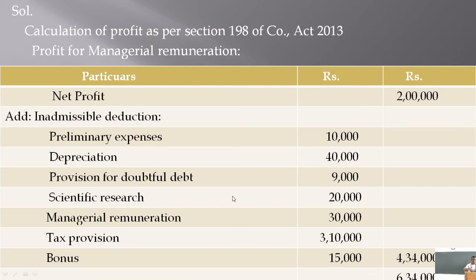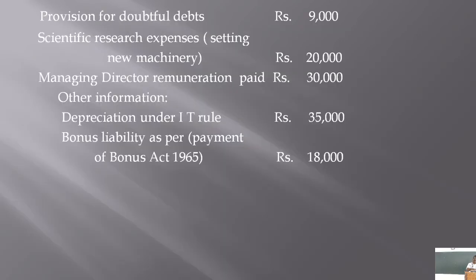Sorry, this profit of 3,10,000, yes, 3,10,000 is added back to the profit here. It is added back because it is an inadmissible expense. Provisions are inadmissible. It is already deducted, therefore it is added back to the profit.